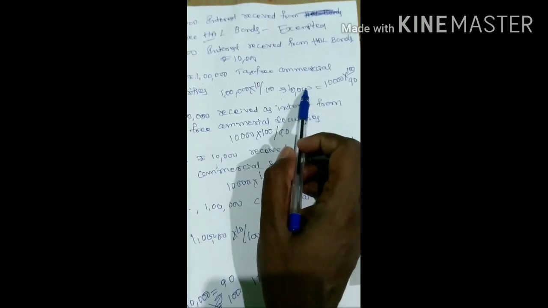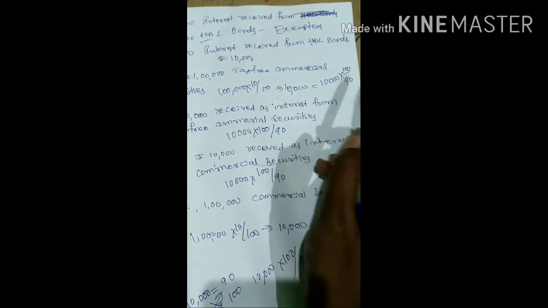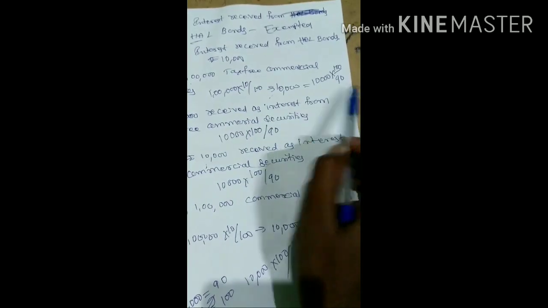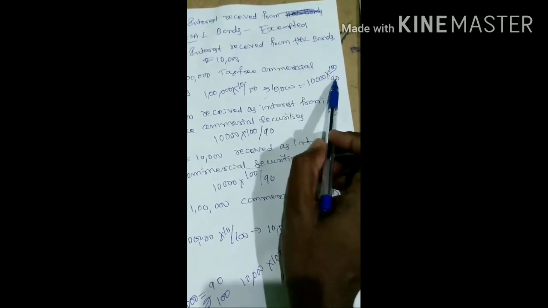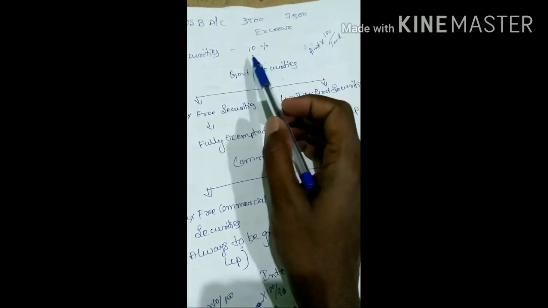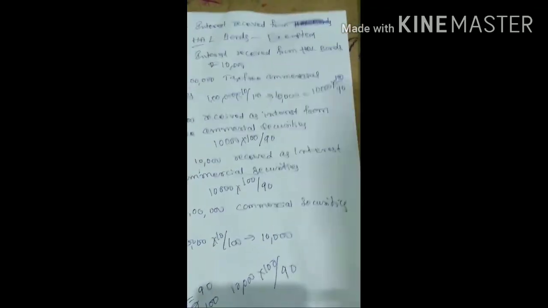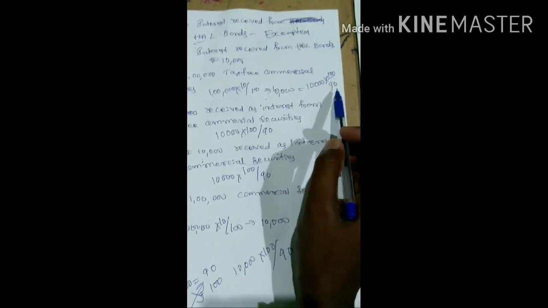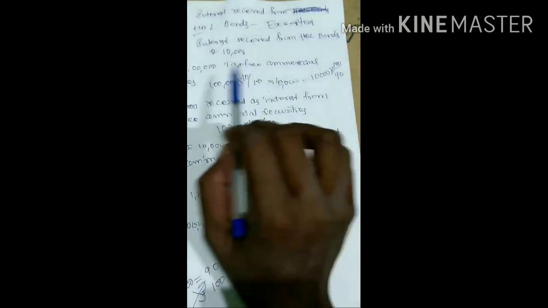Again on this amount you need to do gross up, where the TDS rate is 10%. Don't take this interest rate as the TDS rate, don't be confused. Here the 90 came from 100 minus 10% TDS rate, not on the basis of interest rate. Don't consider the interest rate.